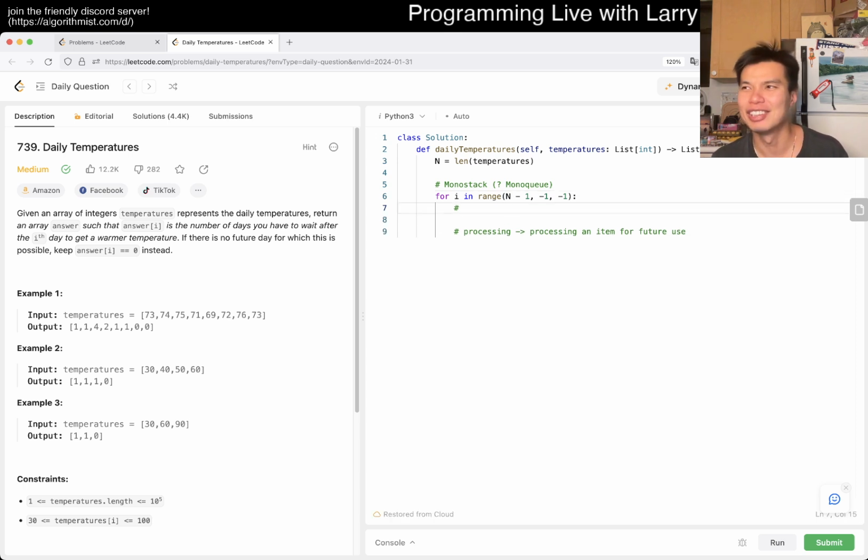That's a really weird word, but like solving. So basically, this is just using the pre-processed data structure, whatever it is, to solve for the current item, right?